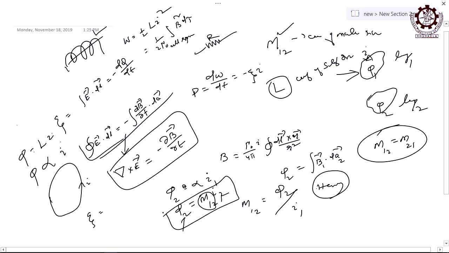You know what minus the induced EMF times I is: it is equal to L i di by dt, and this leads to this equation.